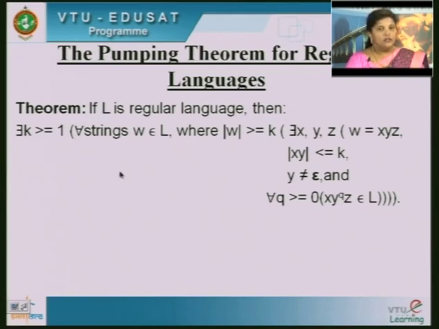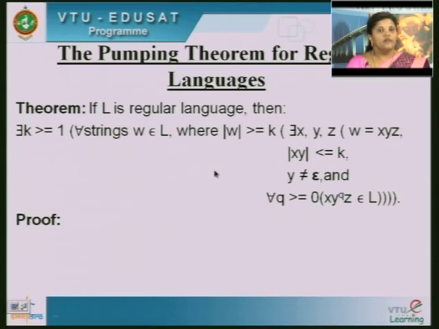So, I will repeat this. If a language is regular, then there exists a k which is greater than or equal to 1, such that for all strings w which belong to L, you take any string which belongs to the language, and you split w in the form of xyz, such that the length of xy is less than or equal to k, and y should not be equal to epsilon, and then for q greater than or equal to 0, in such case xy to the power of q z should belong to L. This is the statement of the pumping theorem.